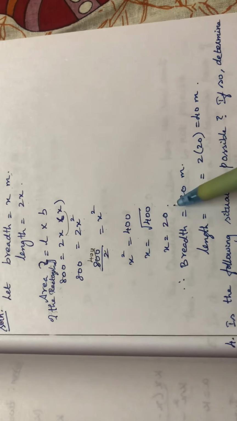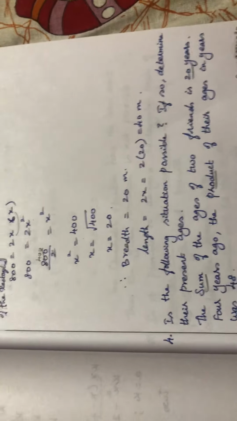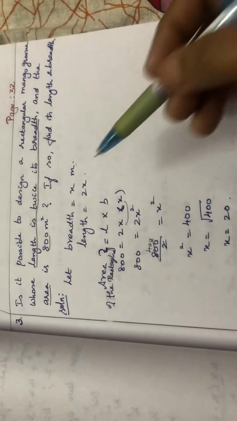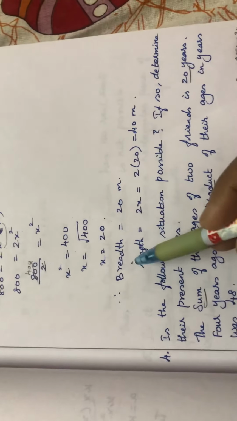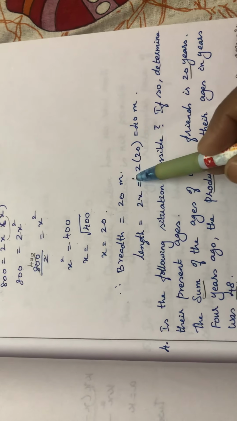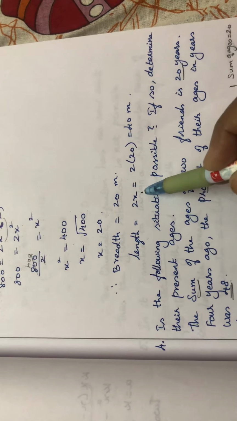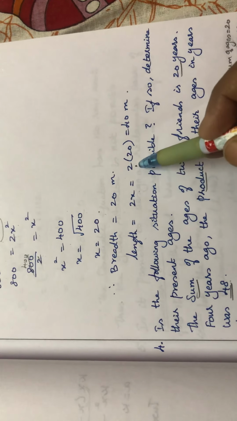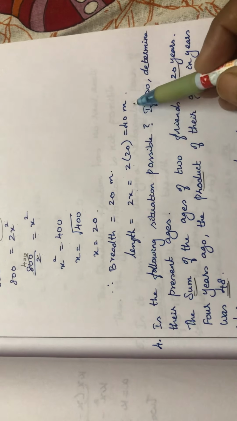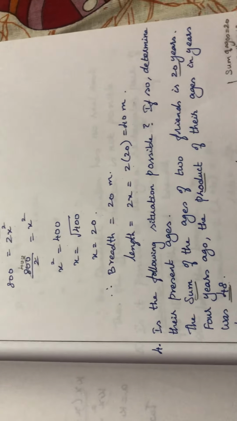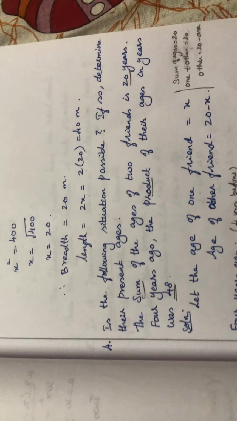Square root of 400 is 20. Therefore, x is nothing but what we have assumed as breadth. Therefore, breadth is equal to 20 meter. Length is what we have assumed as 2x, which is 2 into 20, which is equal to 40 meter. Therefore, length is 40 meter.